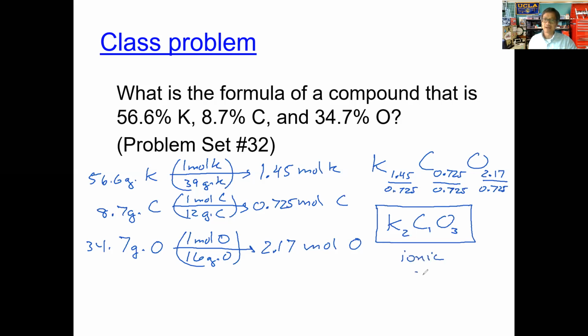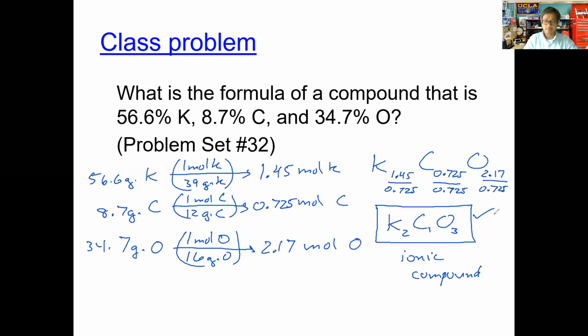And remember, with ionic compounds, the ratios of those atoms, there's only one form. And so the ratios of those atoms are unique to that particular compound. Therefore there is no other compound that has potassium, carbon, and oxygen in this ratio of 2 to 1 to 3. So there it is. That is your actual formula for this compound, and you can stop right there.